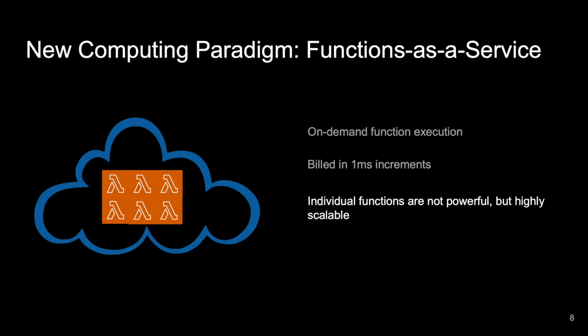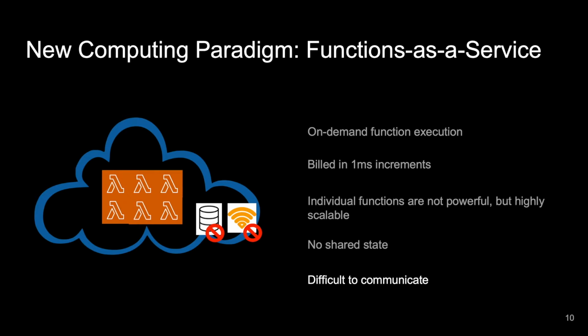These functions do come with limitations, however. Firstly, there is no easy way to store or share state between various executions of a function. Secondly, it's difficult to communicate between functions, as lambdas do not allow for inbound network connections on Amazon Web Services.